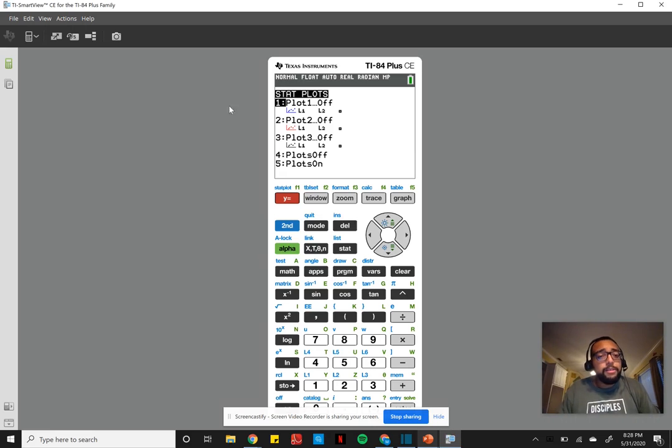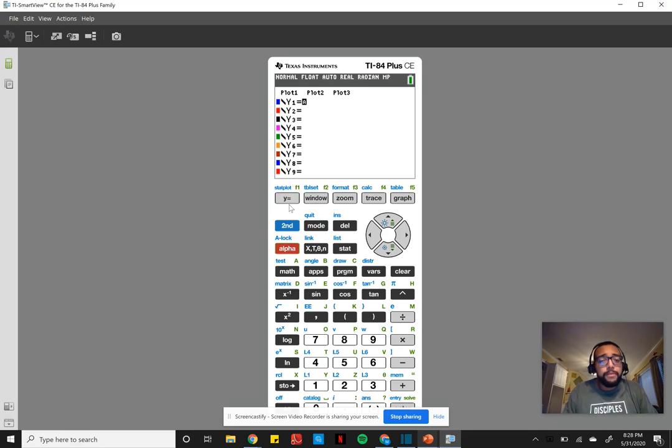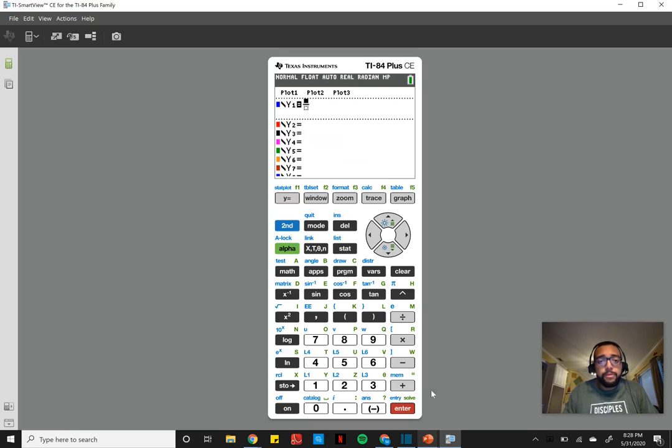With my calculator here, cool. So this is just a TI-84 Plus CE. I think this is the standard one most people have. Let's plug that in. Let me hide this. Cool. 2 minus 2x squared over x minus 1.